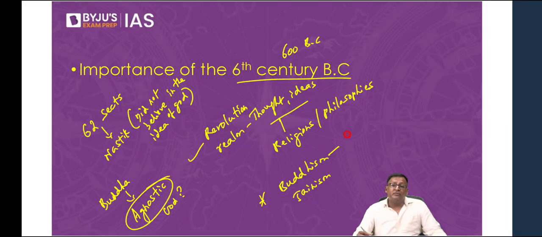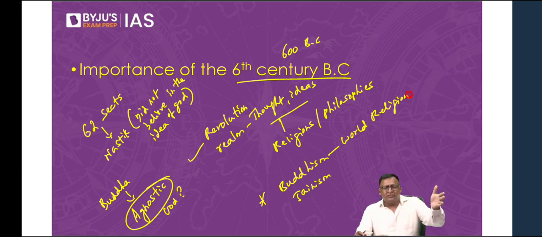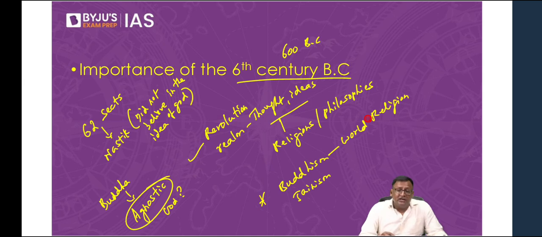And out of these 2, Buddhism became a world religion, whereas Jainism is only confined to a few pockets of India. Jainism never went out of India. Buddhism became a world religion. In fact, Buddhism is more popular outside India than within India. So this is the introduction to this topic. Did you understand? Importance of the 6th century BC.